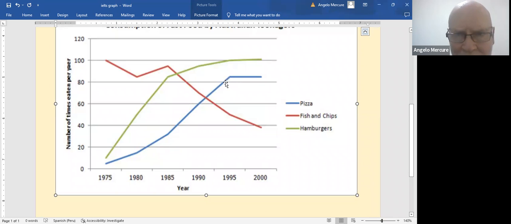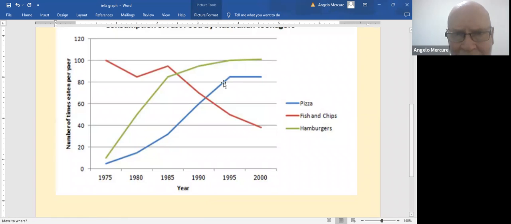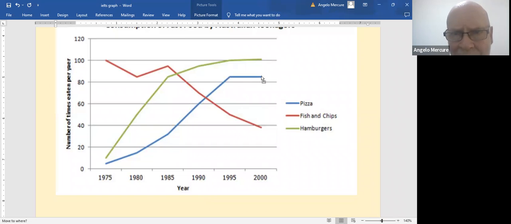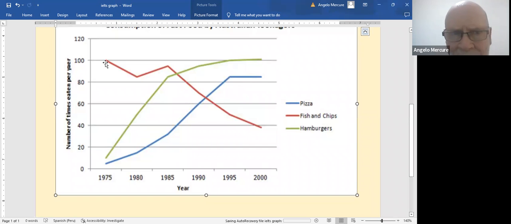We go up to 1995, and yes, it peaks at about 82 million pizzas consumed by Australian teenagers. And then we have a flat line where it stays there at 82 million all the way through the year 2000. All right. Now we're going to look at fish and chips.